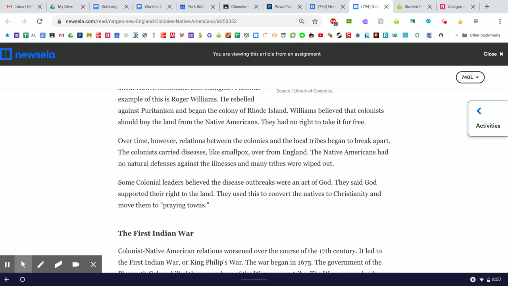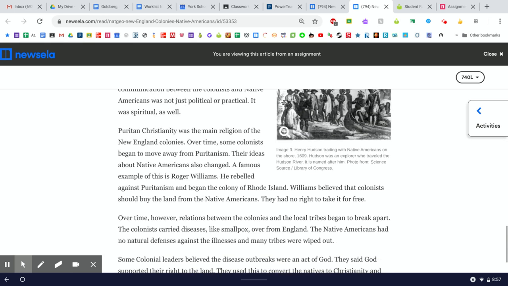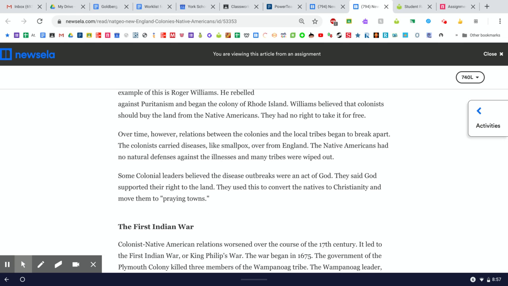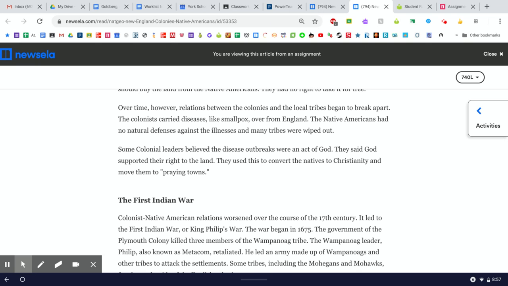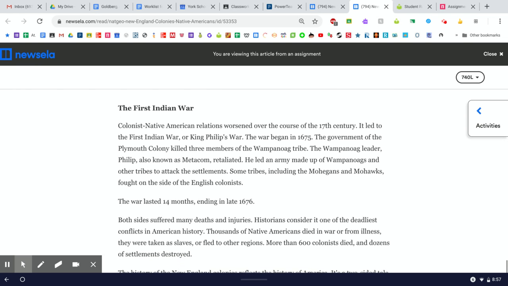They used this to convert the natives to Christianity and move them to praying towns. So the scare of being sick from smallpox was enough to convert some natives to believe in God. And that's how the colonists used it, as a belief that God said, hey, this is our land now. That's why he's killing all of you. That was the belief of some colonial leaders. Some, not all.